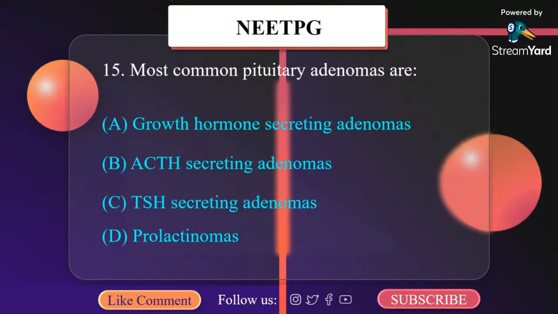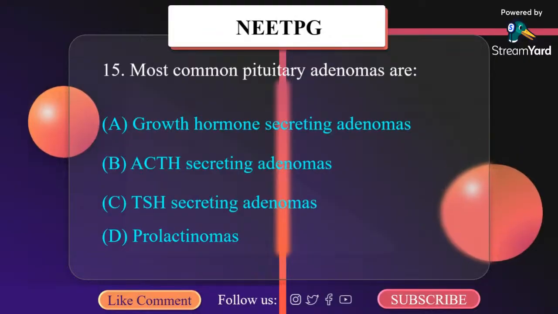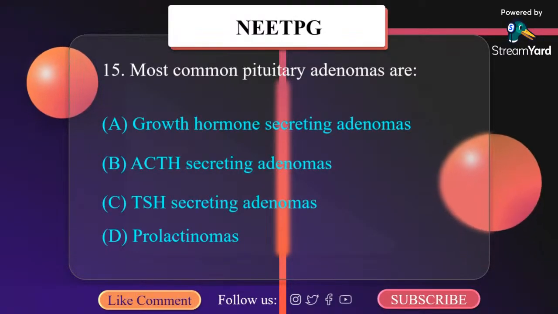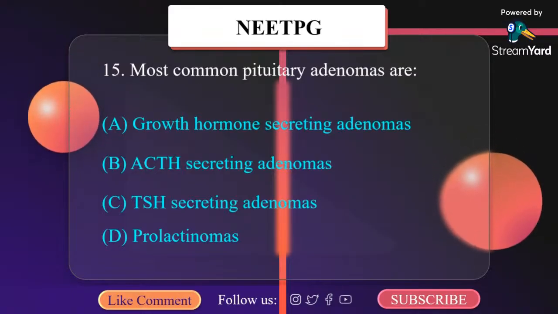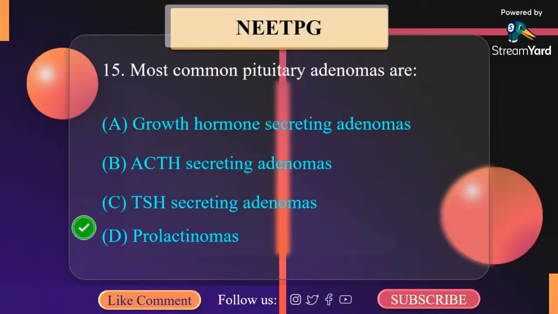Most common pituitary adenomas are: A. Growth hormone secreting adenomas, B. ACTH secreting adenomas, C. TSH secreting adenomas, D. Prolactinomas. Prolactinomas are the most common; 20% are non-functioning, 15% secrete growth hormone, 10% secrete ACTH. The answer is prolactinomas.